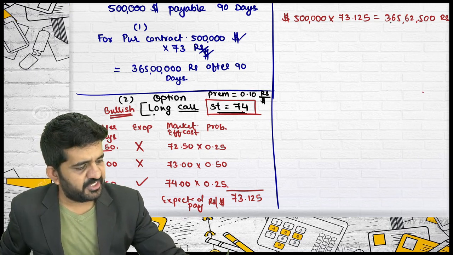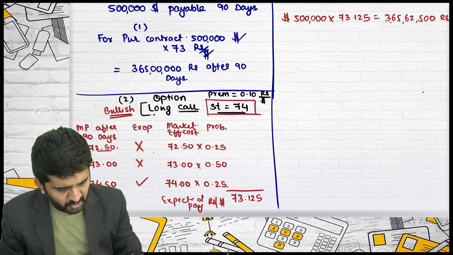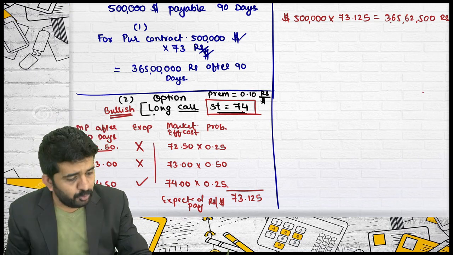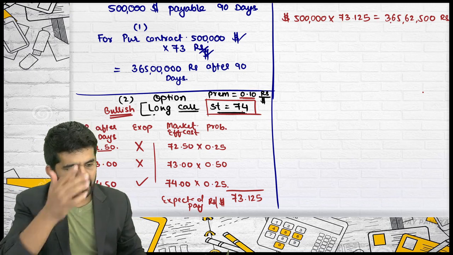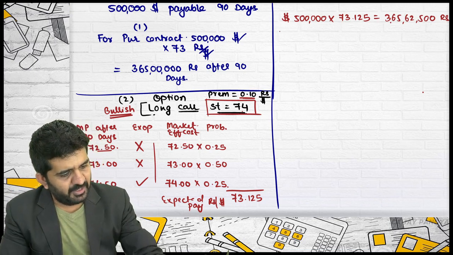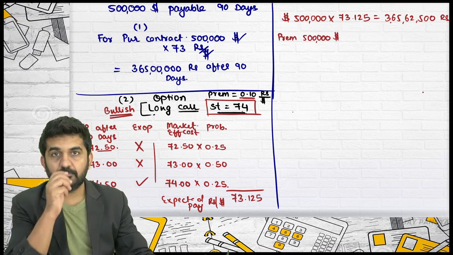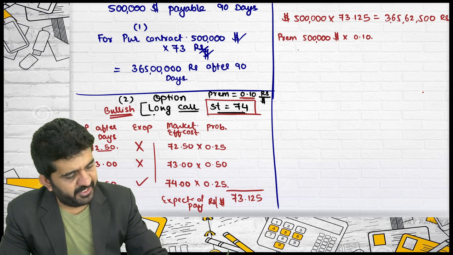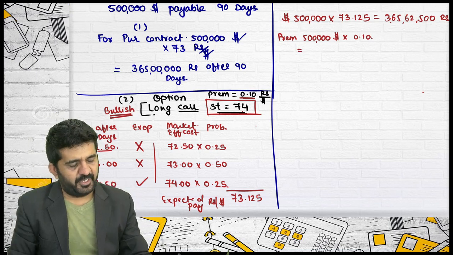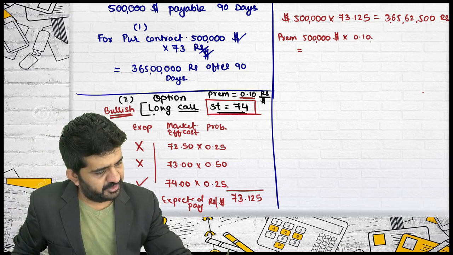It is 3,65,62,500. But whatever is the price of this option, you will have to pay a premium of 0.10 rupees per dollar. That is, you will have to pay a premium of 5 lakh multiplied by 0.10, which is 10%, right? It is 50,000.